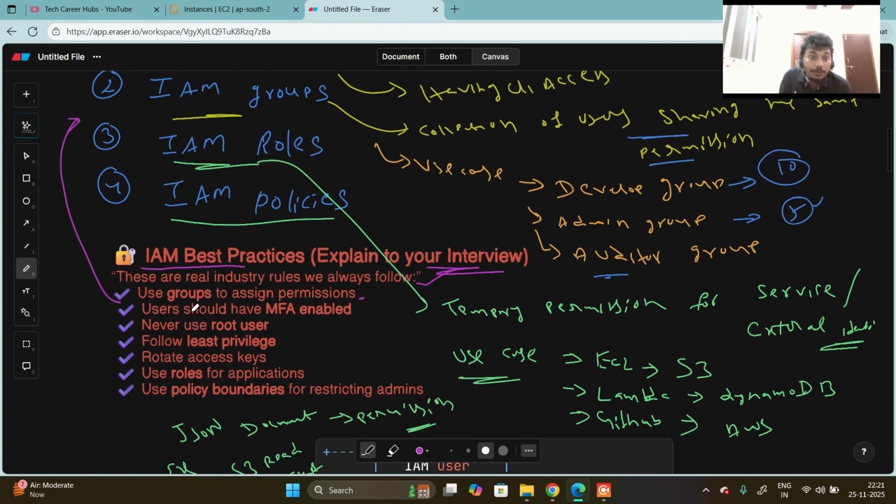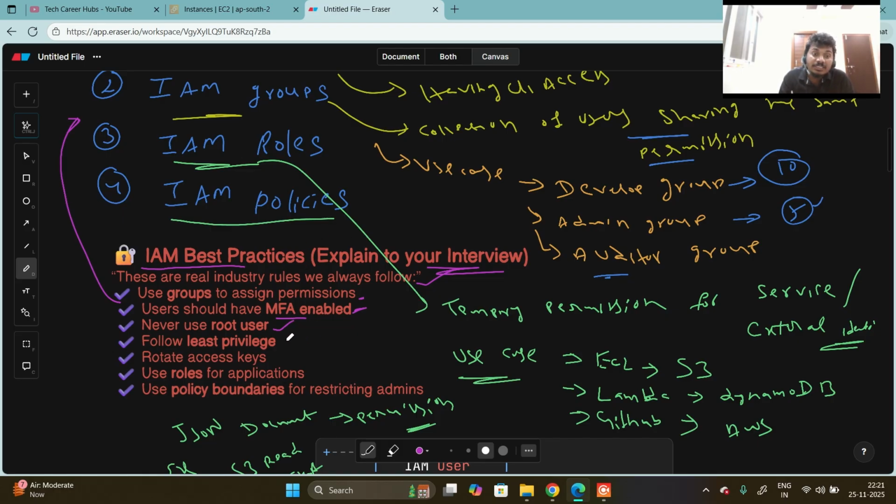Second one, users should have MFA, multi-factor authentication, enabled. This reduces 99% of the failures. Why? Because MFA is secured with third-party authentication, for example Google Authenticator. Never use the root user or root account for any project.